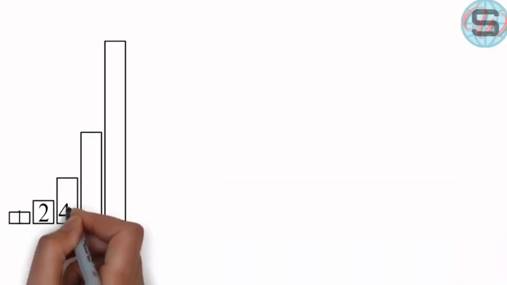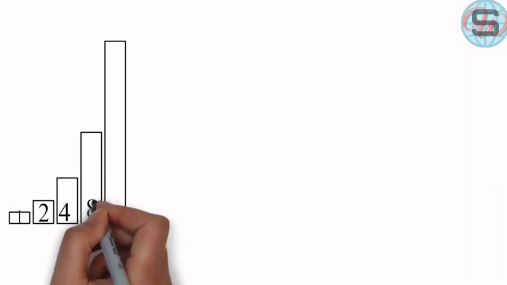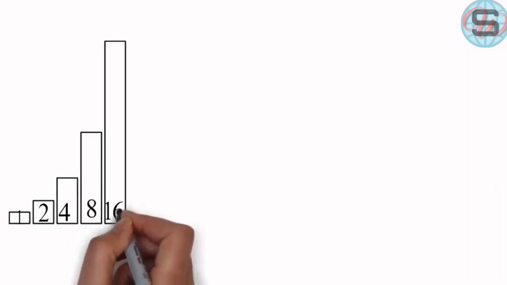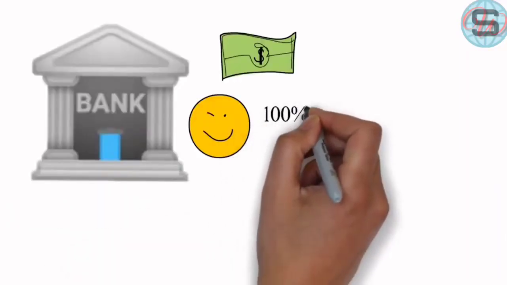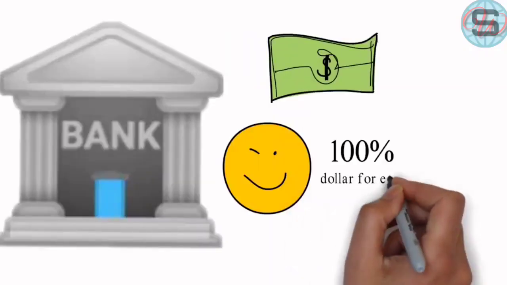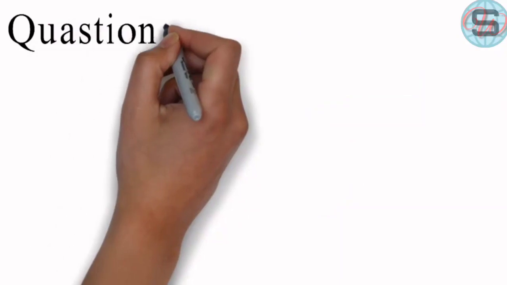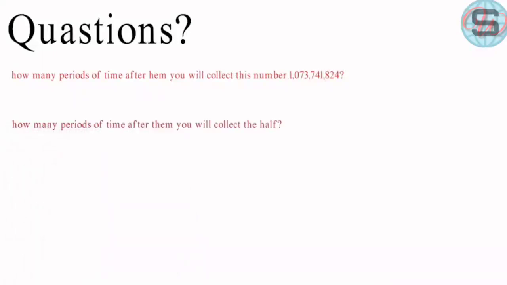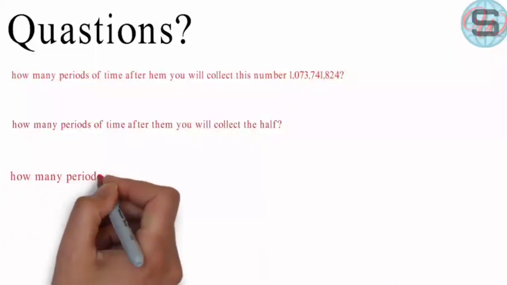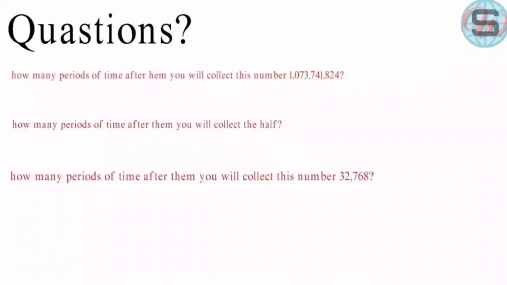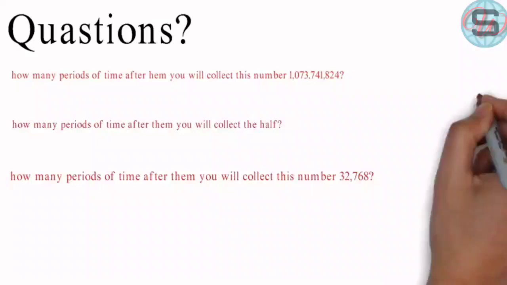On the second day you would have $2, and on the third day you would have $4, and so on. Here I want you to remember that 100% means that I give you $1 for each dollar you have. Okay, here I'll choose a random number and ask you 3 questions. First, how many periods of time will it take you to collect this number? Second, how many periods of time will it take you to collect half of this number? Third, how many periods of time will it take you to collect double this number?